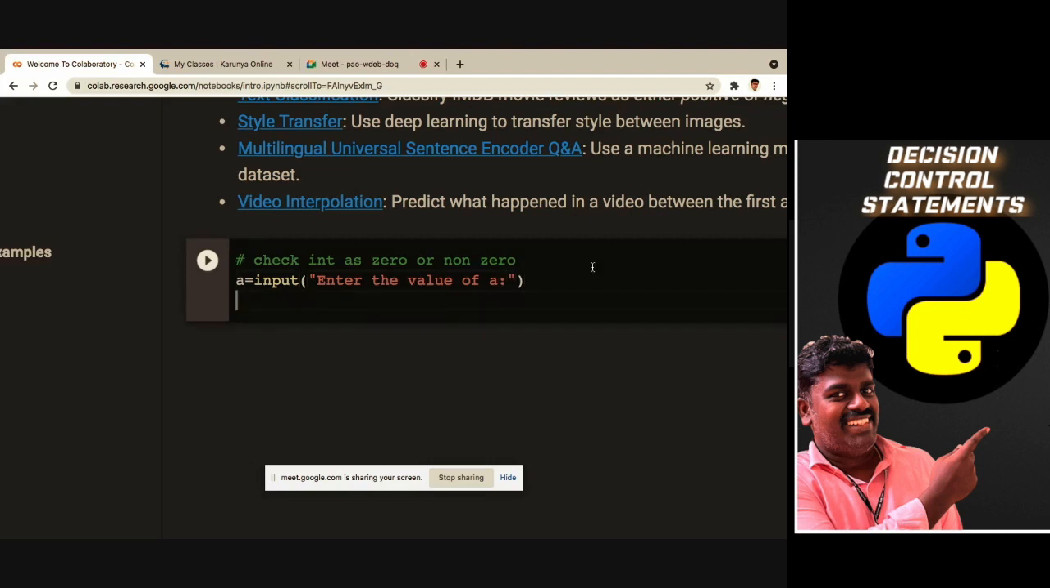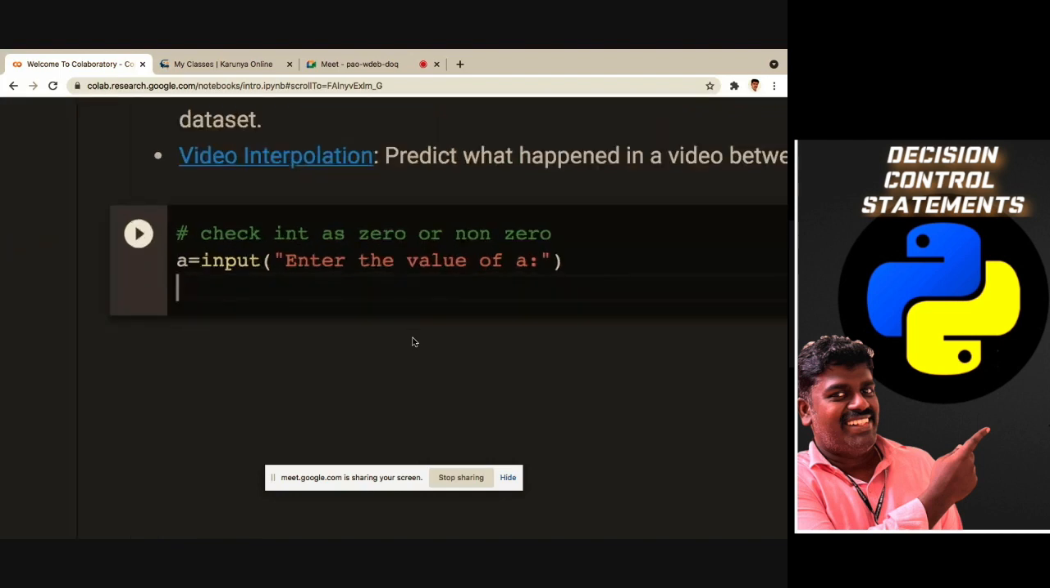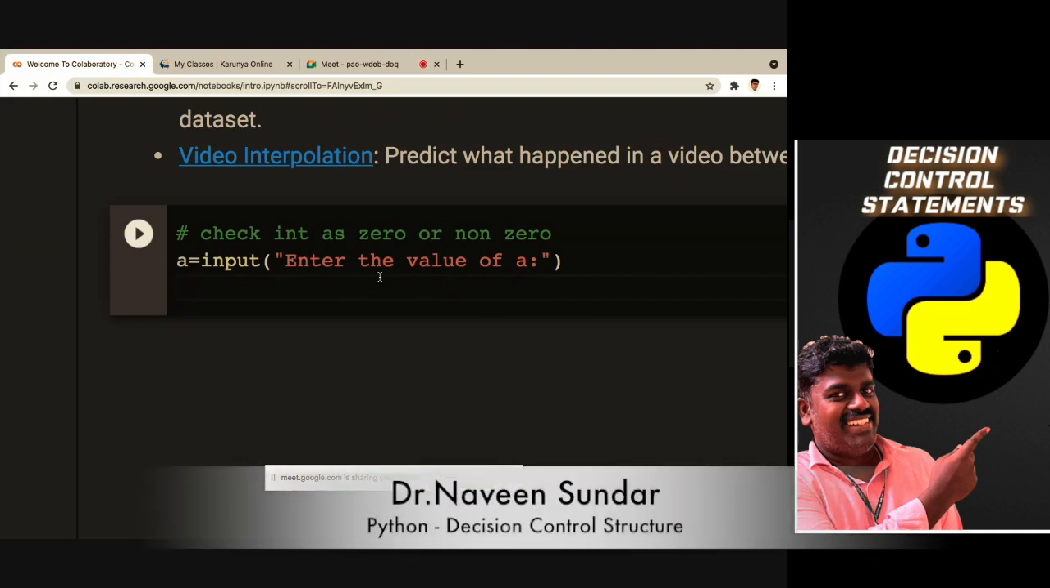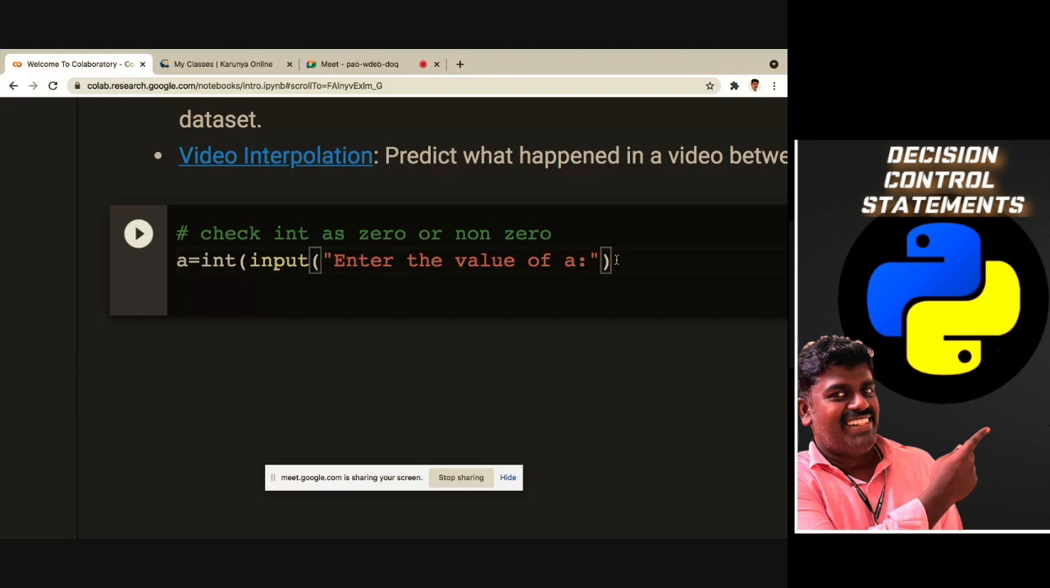Okay, so I am getting an integer value. For that, this statement is okay. Is there anything I have to add to get an input during the runtime? Yes, very good. I have to give a type conversion. So I have to give int, because input always gets a string value. Got my point? So I have to convert it into an integer.